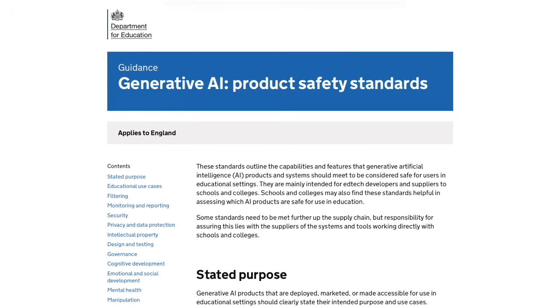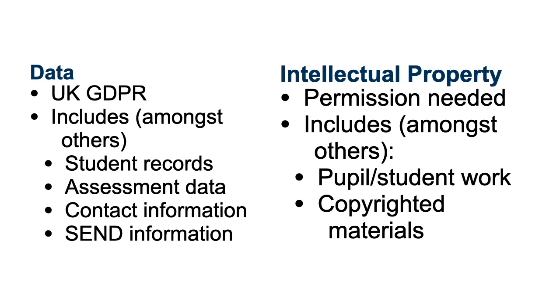So, to summarise, always remember to only use generative AI tools that are approved and provided by your setting for work purposes. These should meet the Department for Education's Generative AI product safety standards and Keeping Children Safe in Education guidance requirements. Be particularly careful when working with student data and/or intellectual property, only using it in an approved way while respecting pupils' and students' intellectual property and data rights.